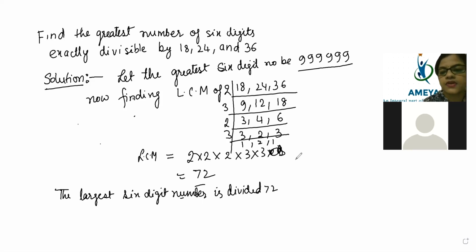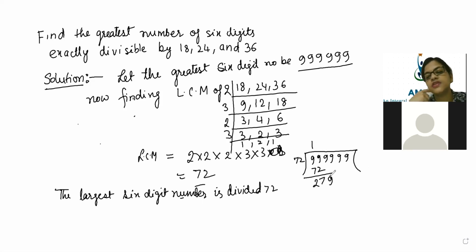So 72 will divide 999999. So 6 9s are there. First time we will write 1, so it will be coming 72. Then 7, then 2, 9. We will be checking 72, 3 7s are 21, 4 7s are 28. So 3 will come. Here it will come 3 to the 6, 3 7s are 21. So 9 minus 6 is 3, and 7 minus 1 is 6. And then 9 will come.